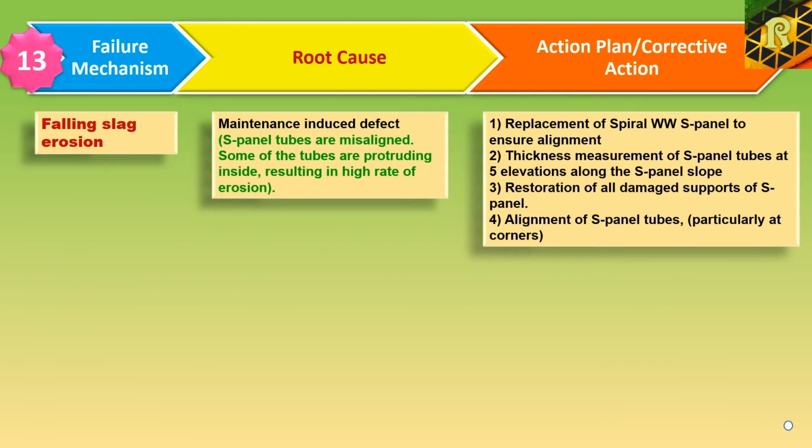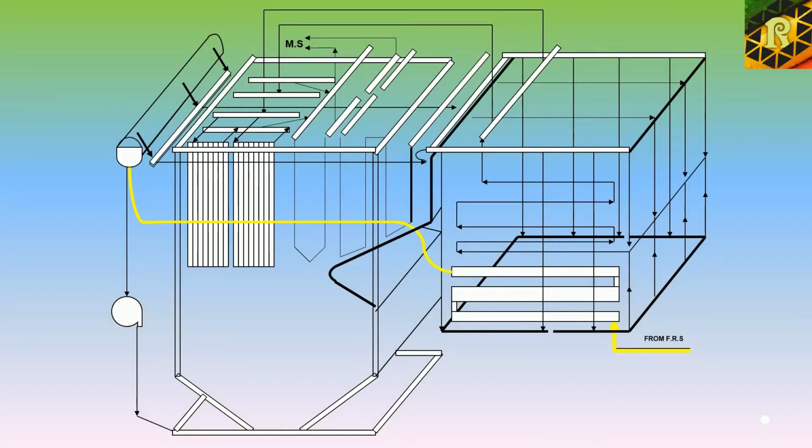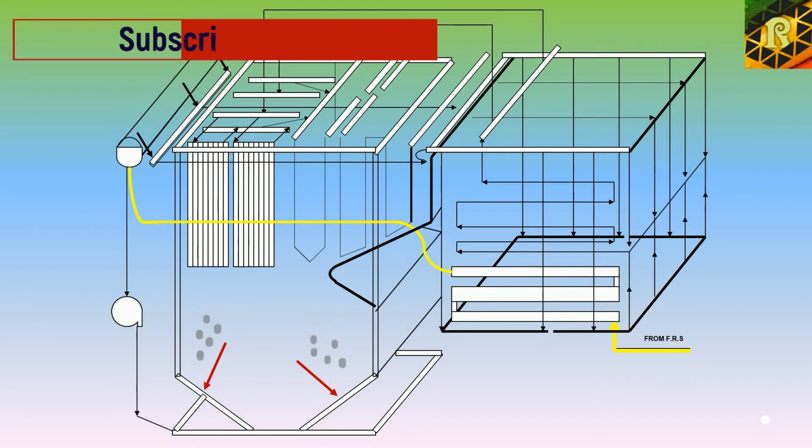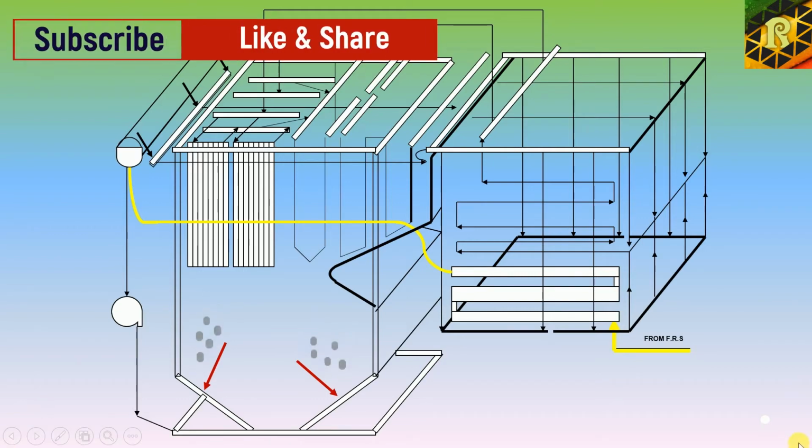Next is falling slag erosion. Erosion is a physical process that refers to the gradual wearing away of a solid through abrasion. This damage is rare and generally occurs to slanted tube walls near the bottom of large boilers, which direct ash into the ash hopper. Falling slag erosion is caused by slag particles that fall from above. The particles strike the slanted walls and cause wastage.